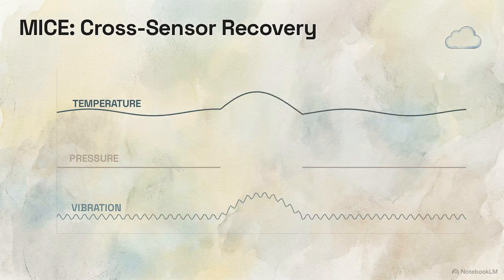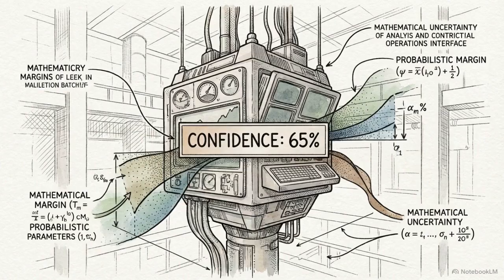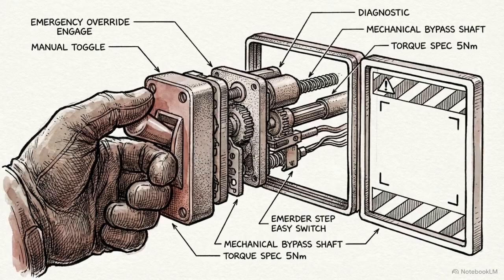Multivariate imputation by chained equations, or MICE, analyzes cross-sensor relationships. It mathematically reconstructs missing pressure data based on correlated behaviors occurring simultaneously in the temperature and vibration streams. For mission-critical deployments, these imputations must be uncertainty-aware. Producing probabilistic confidence intervals allows human operators to override automated decisions when the model is mathematically uncertain.